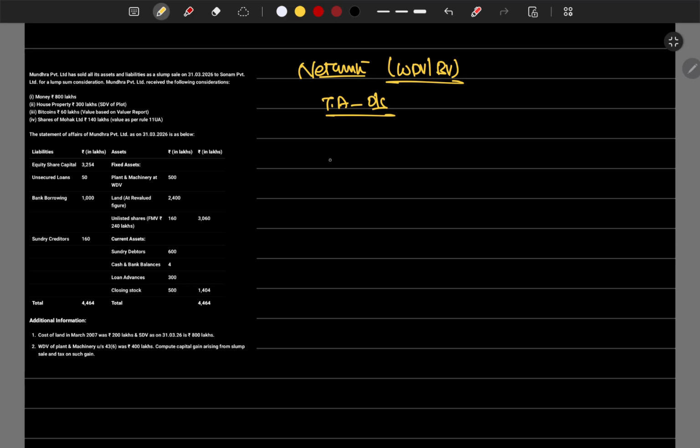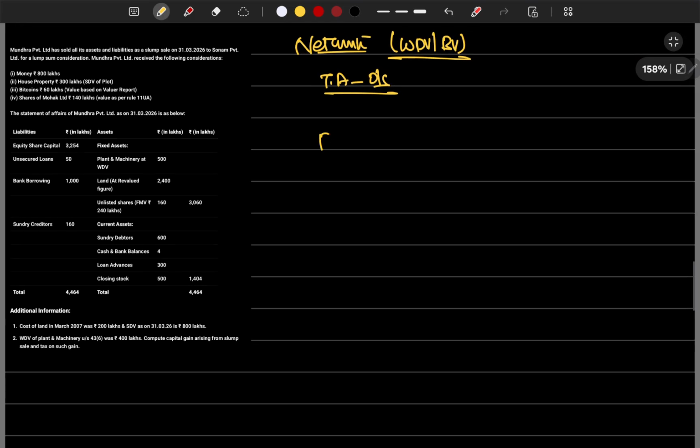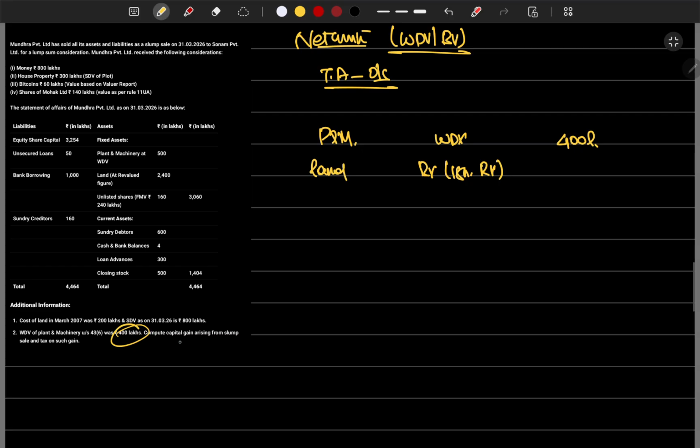We are going to take the WDV for plant and machinery. For all depreciable assets, we have to take WDV. Plant and machinery WDV is 400 lakhs. Okay, let's take 400 lakhs. Land, we have to take book value, ignoring revaluation reserves. Revaluation value is 4,400. Actual book value is 200 lakhs.